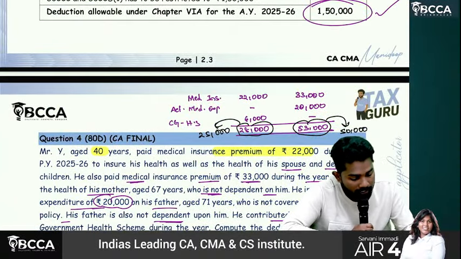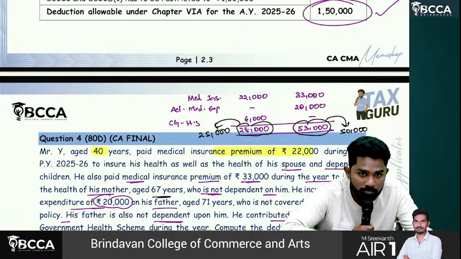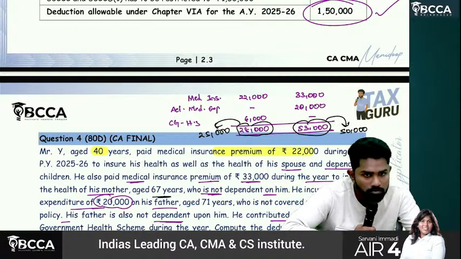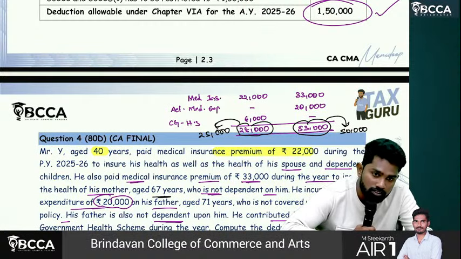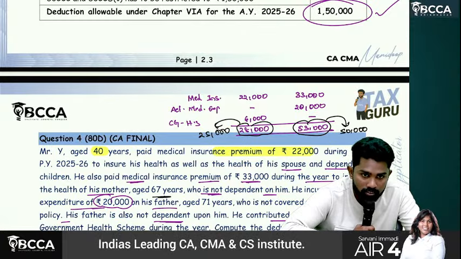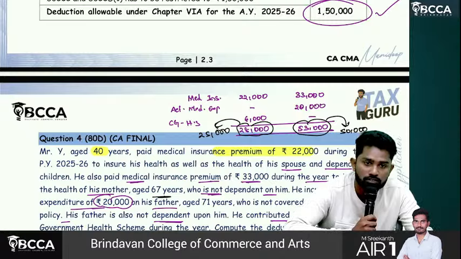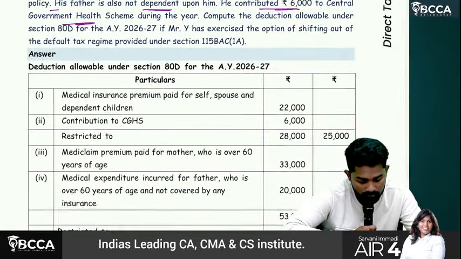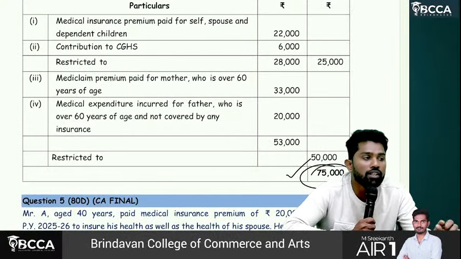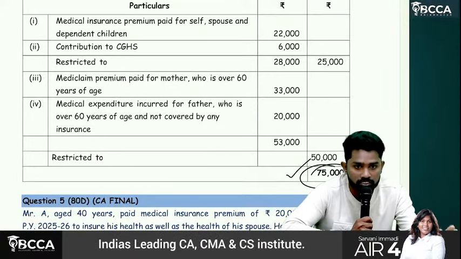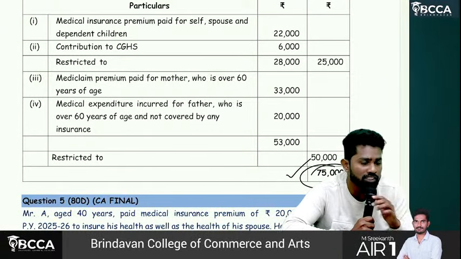Let's say here parents are senior citizens. If parents are non-resident, then it is restricted to 25,000 only. He is a non-resident, parents resident. Then for parents 50,000 is available. See, it's simple. The extra 50,000 benefit is available only if the person having the benefit is resident. Otherwise 25,000 only.